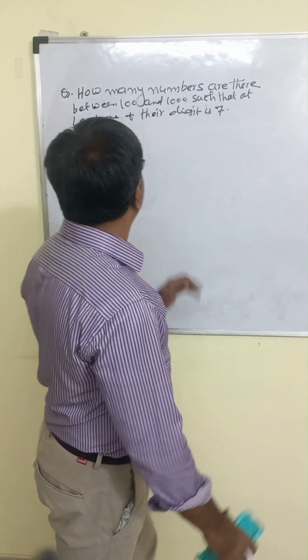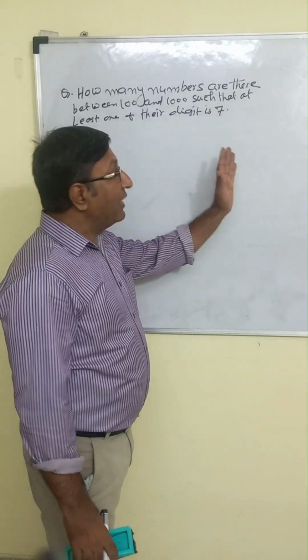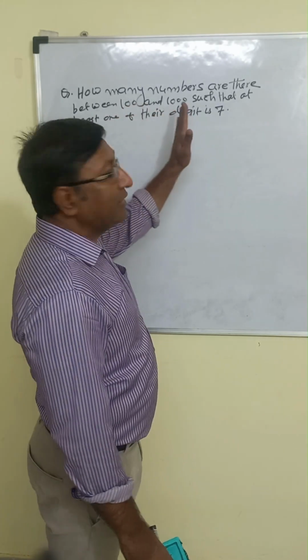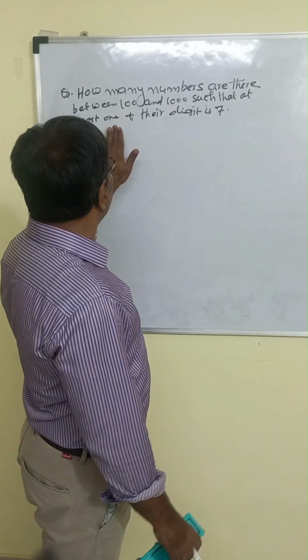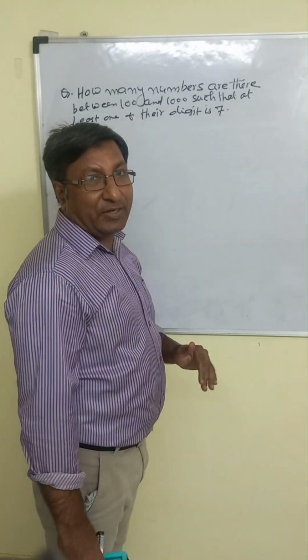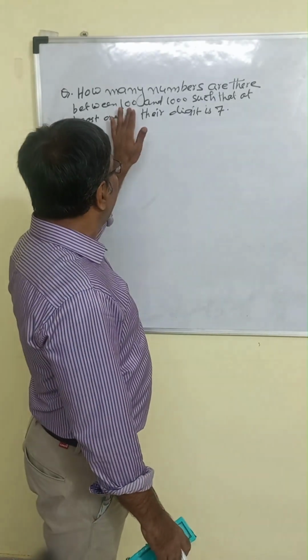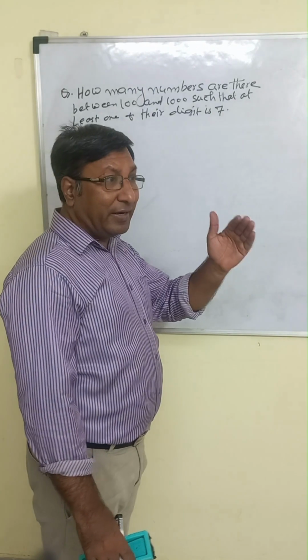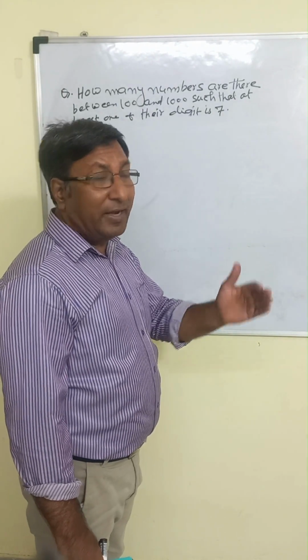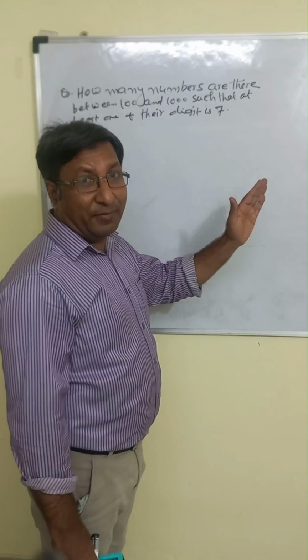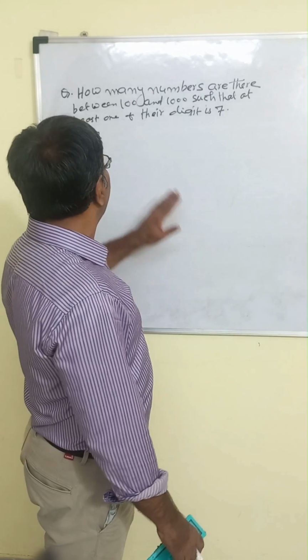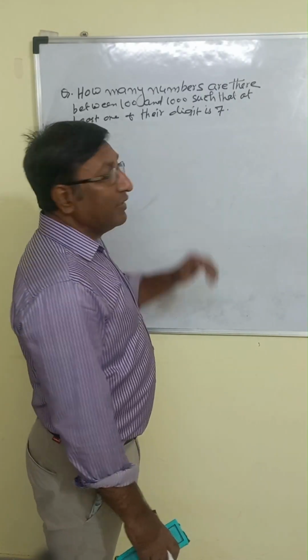Let us see the question. How many numbers are there between 100 and 1000 such that at least one of their digits is 7? For this type of question, the technique is this: between 100 and 1000, that is 101 to 999, we have to find three-digit numbers in which at least one digit is 7.